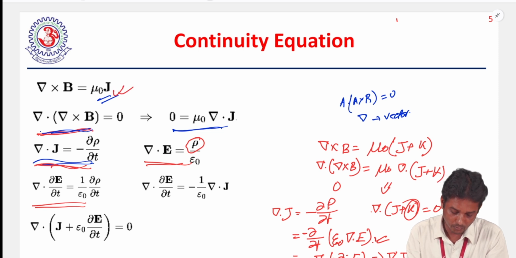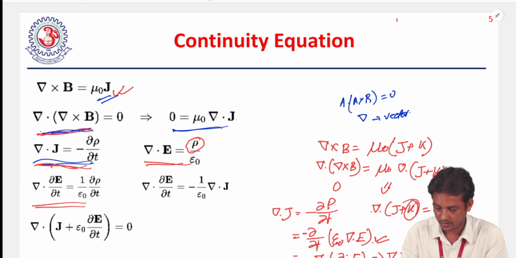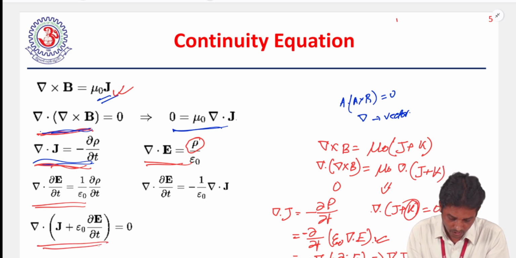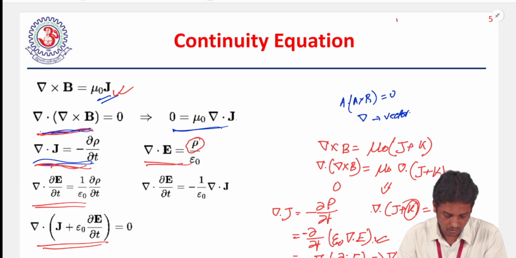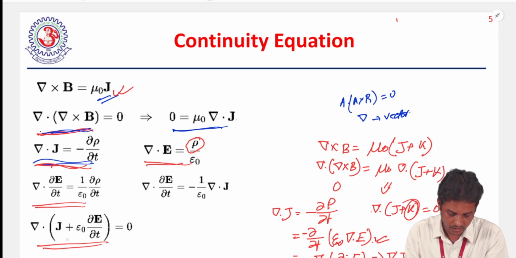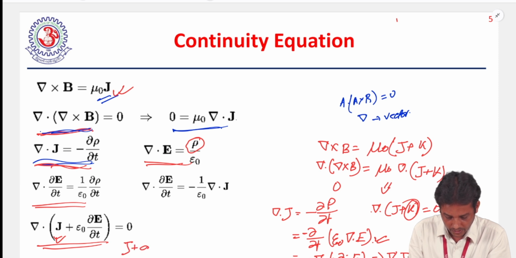So instead of only J, we can use J plus epsilon naught del E by del t. When we replace this, the term has two parts: one is J, and the other is epsilon naught del E by del t.